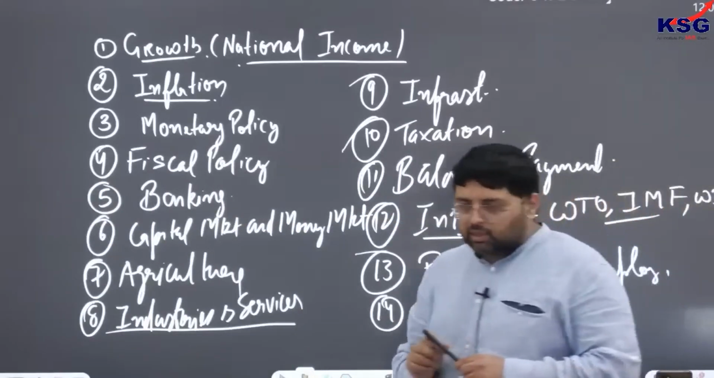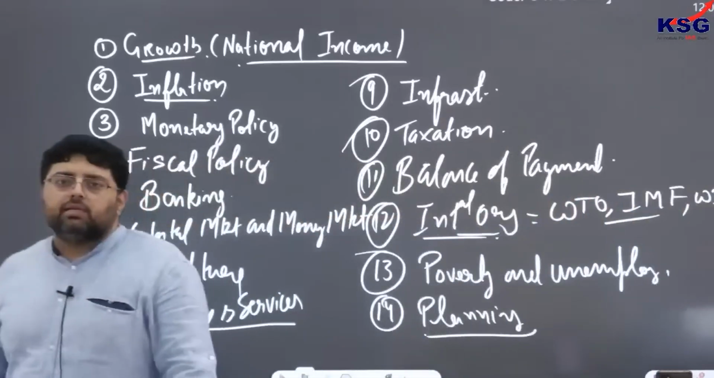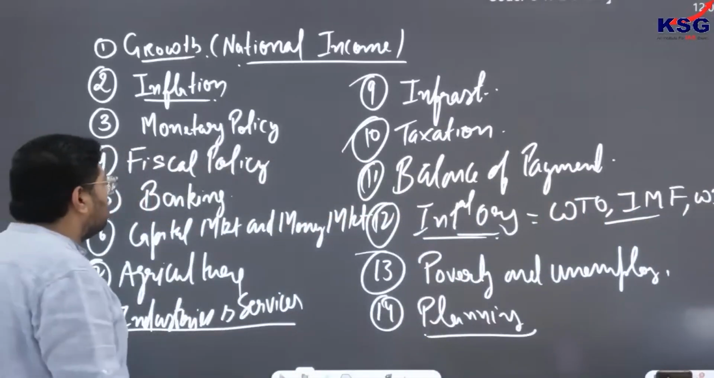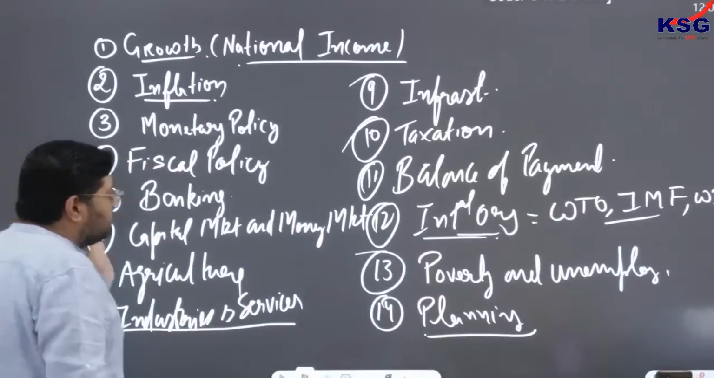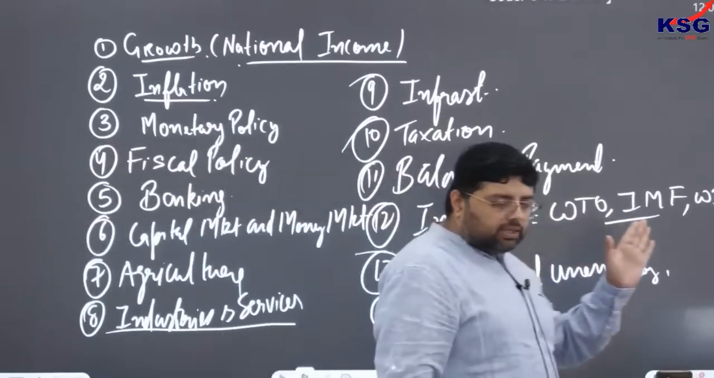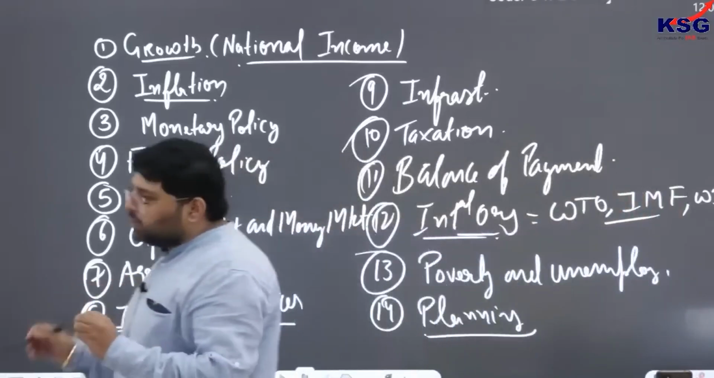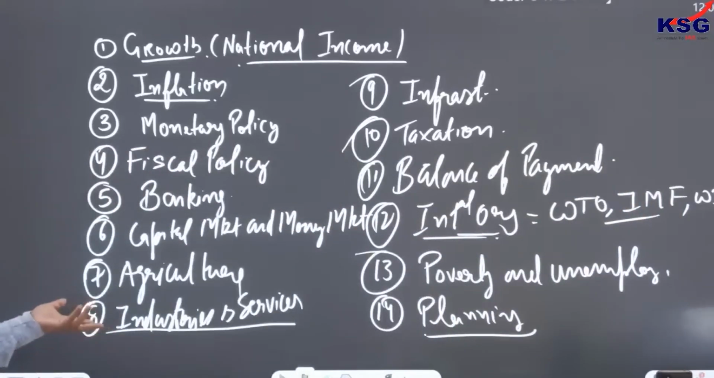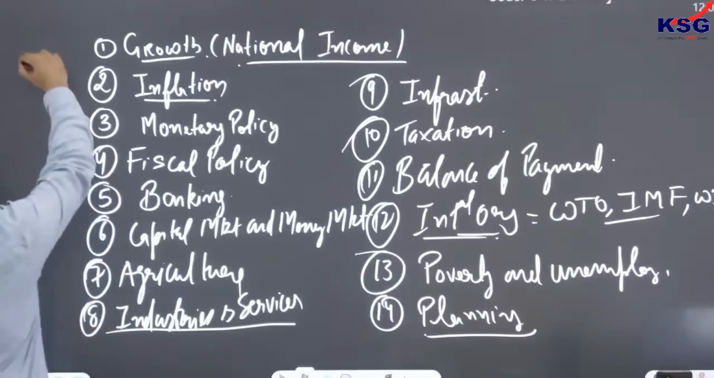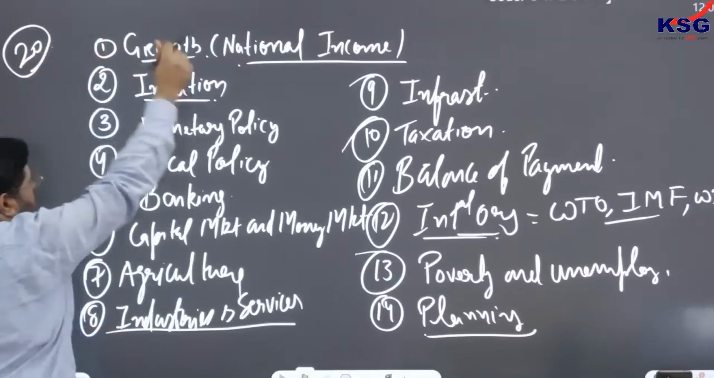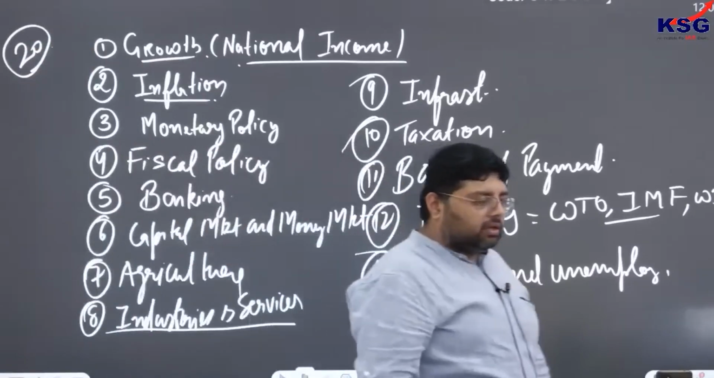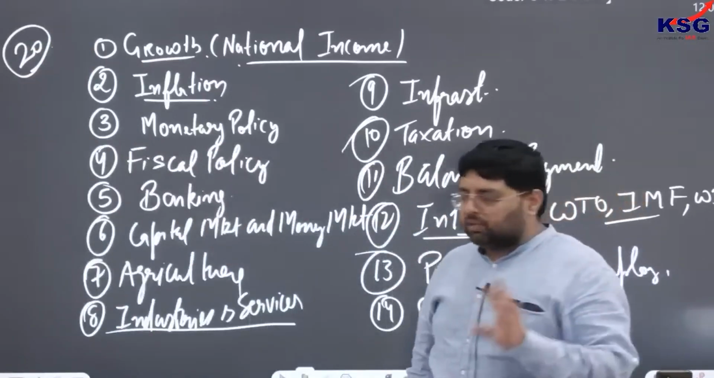So ultimately this is the list of topics that we have to cover. If you see the previous year questions, they have frequently asked questions from this area. Every year you get around 22 or more than 20 questions from economy plus government schemes. I am telling you this.